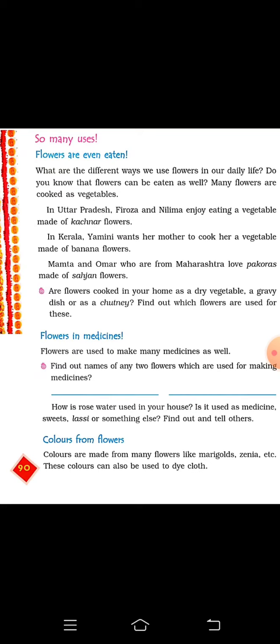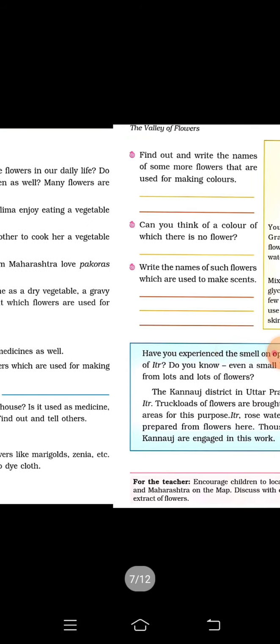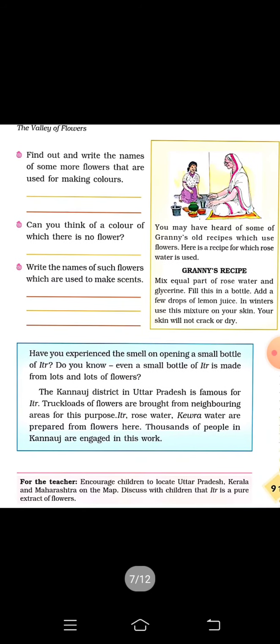Colors, we also make colors from the flowers. As we have studied from the Madhubani painting, flowers are used to make colors, and these flowers are marigold and zinnia. Marigold and zinnia are the flowers which are mostly used for making colors. And from these colors we dye the clothes, we decorate the bed sheets, we make different things. Now there are some questions written, that flowers are used for making colors. There are many flowers used for making color that we have discussed: marigold, zinnia. Do you know any color which is not made from flowers? That is silver. Silver is the color which is not made from flowers.